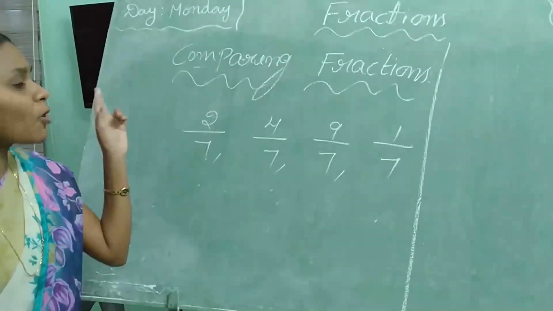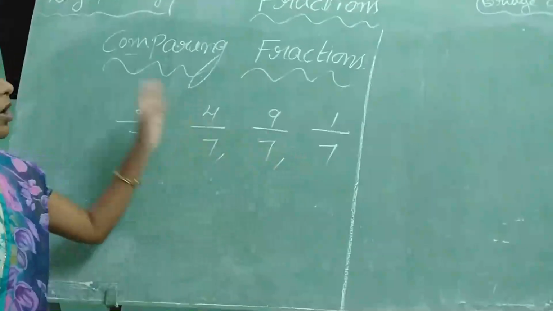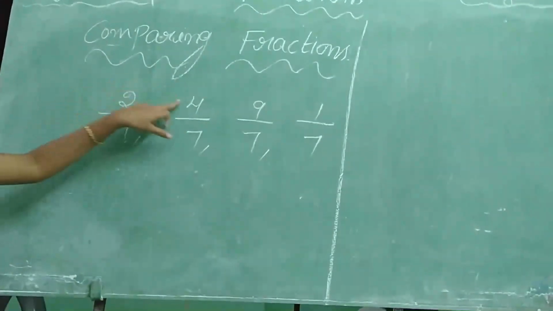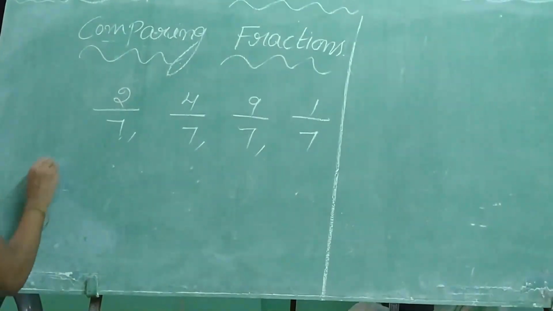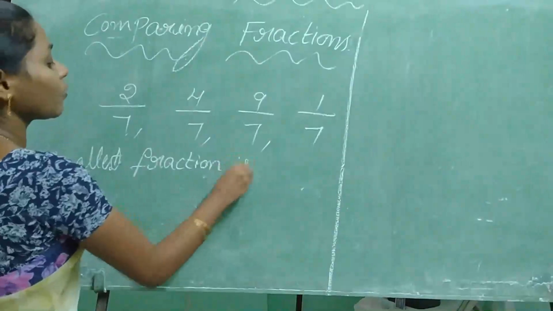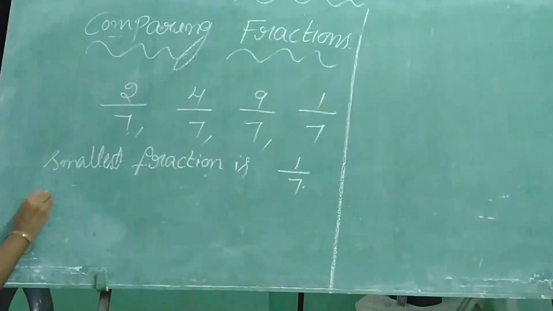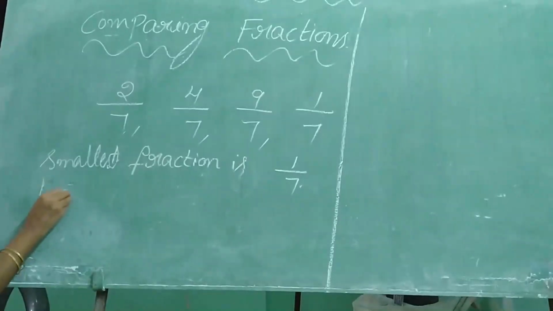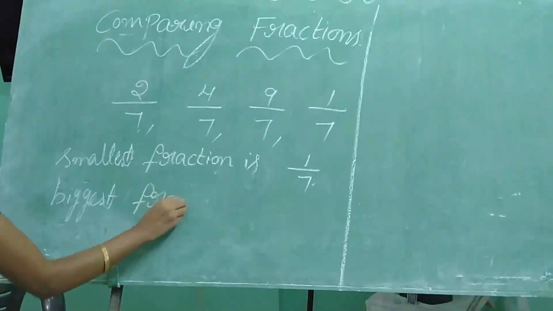For example, what is the smallest fraction here? The denominators are the same. Now see the numerators. What are the numerators? 2, 4, 9, 1. So which is the smallest? The smallest fraction is 1 by 7. Next, in this group, what is the biggest fraction?